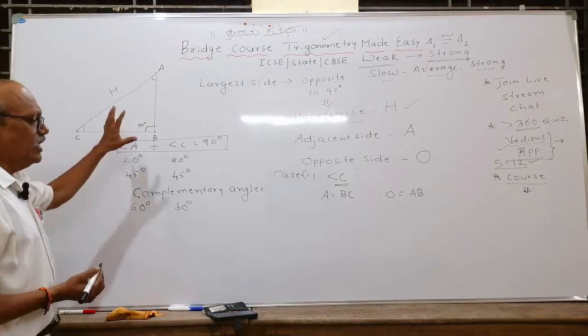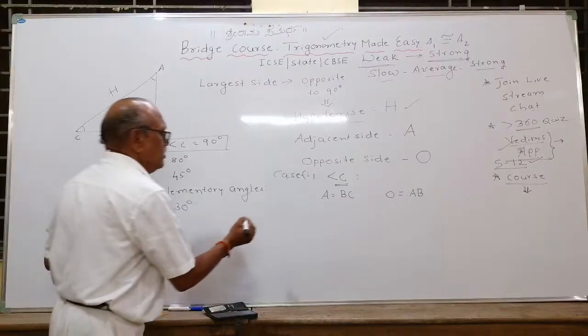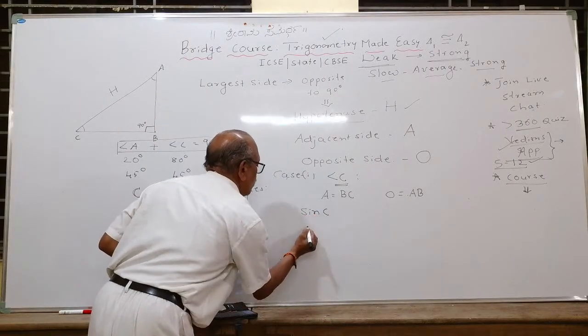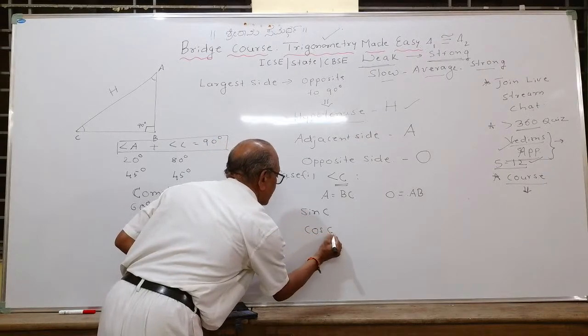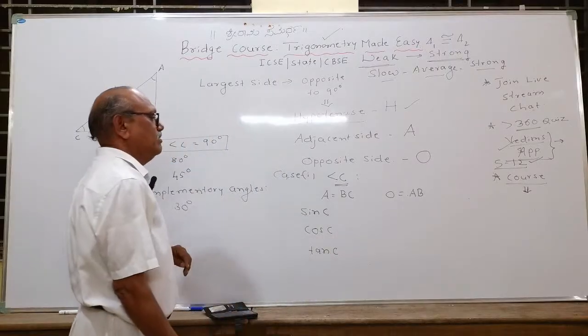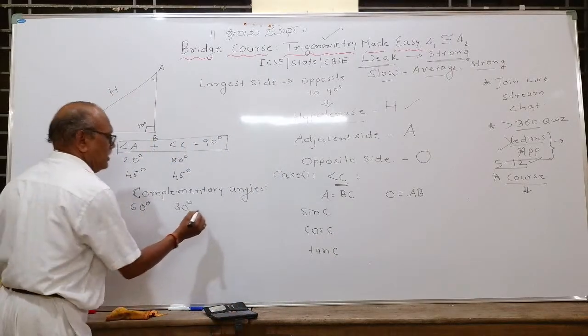Now, let us define trigonometric ratios. In the last class, I told you trigonometric ratios. Can you tell me what is sine C? What is cos C? What is tan C? I told you a simple formula, simple shortcut.